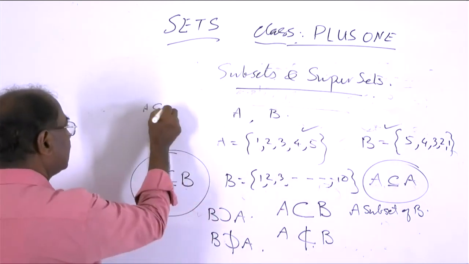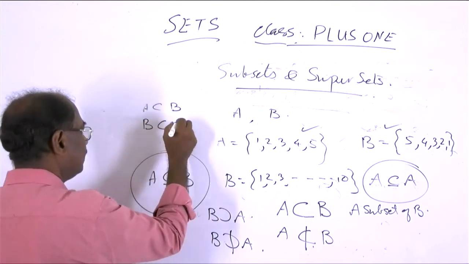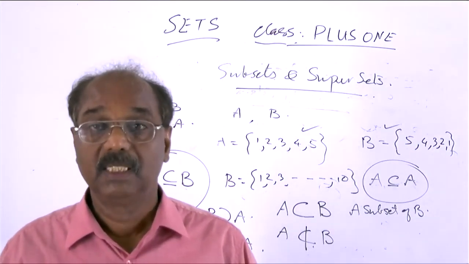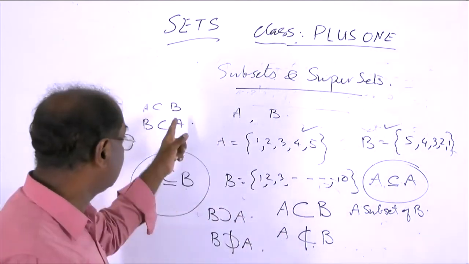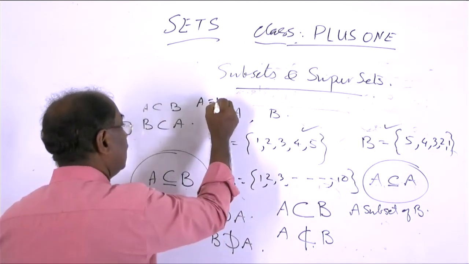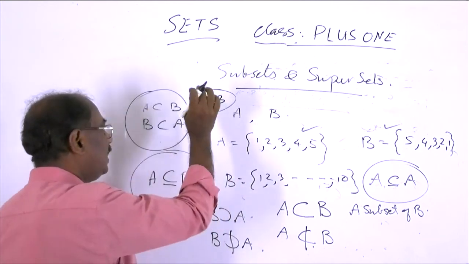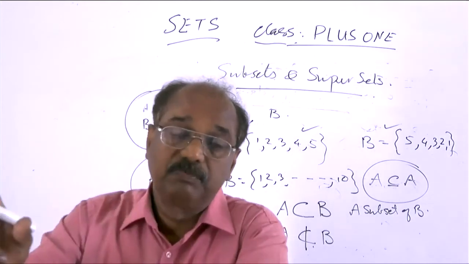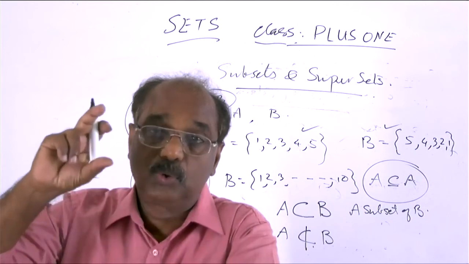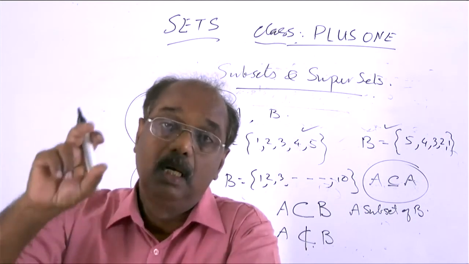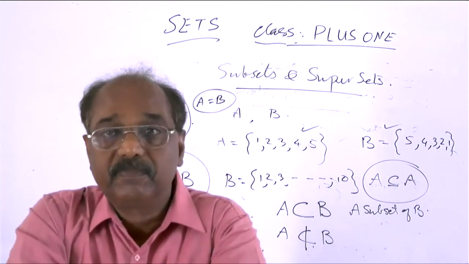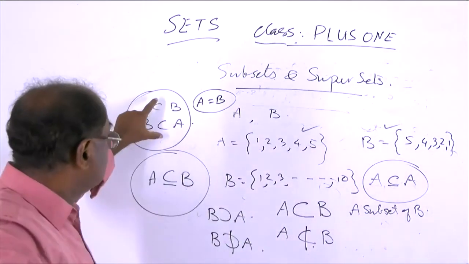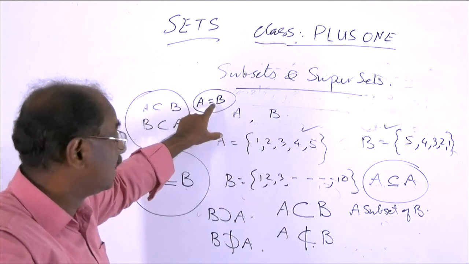So in this case, we see that A is a subset of B and also B is a subset of A. This is the indication that A equals B. A subset of B and B subset of A, both together, is possible only if A equals B. And therefore, this is used to prove two sets are equal.